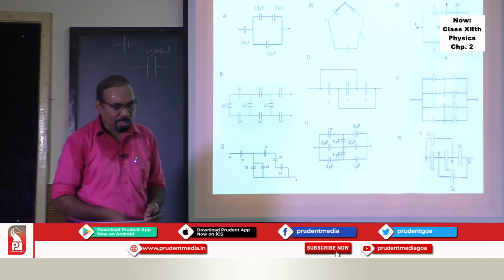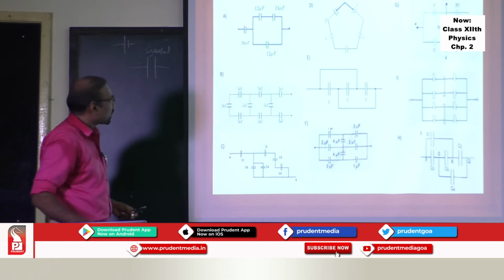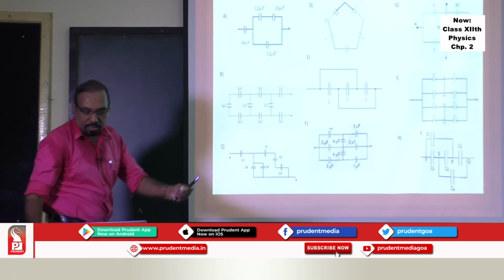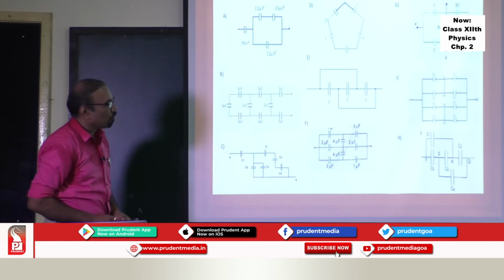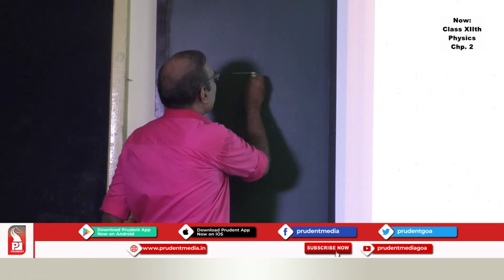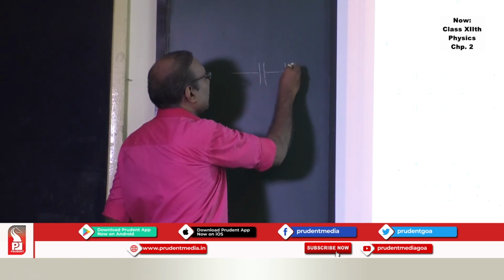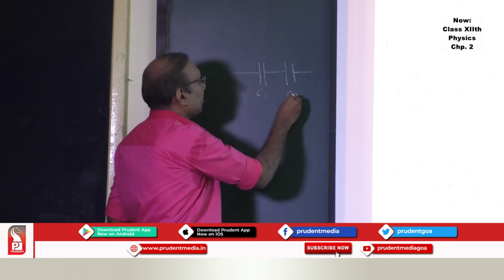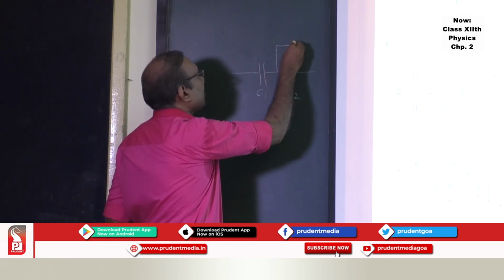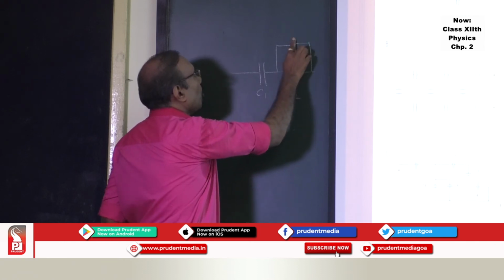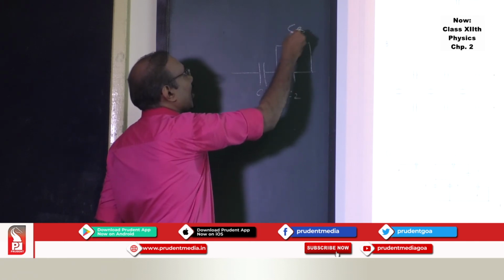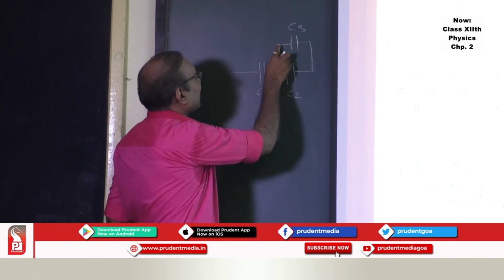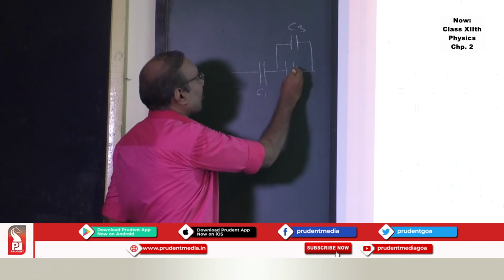We can solve many numericals based on this, but try to understand what is common for series and what is common for parallel connection. Understand that part. Suppose we have a capacitor like this. These two capacitors are in series. This is C1, this is C2. If I take it this way, then you won't be able to say these three capacitors are connected in series, because here the charge gets distributed. So these three capacitors are not in series.